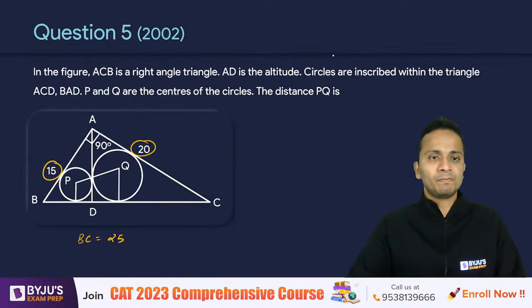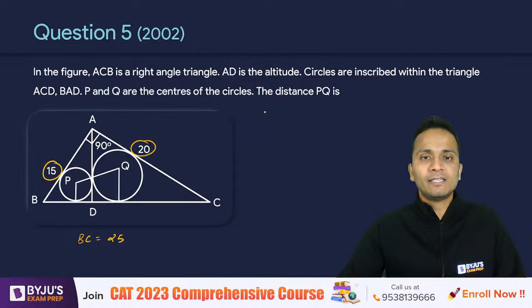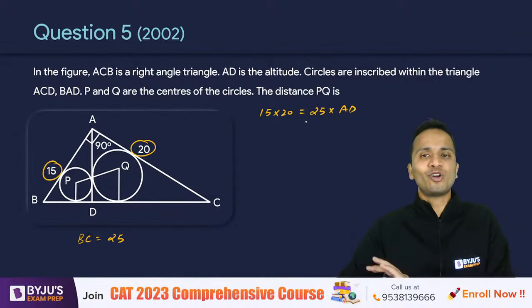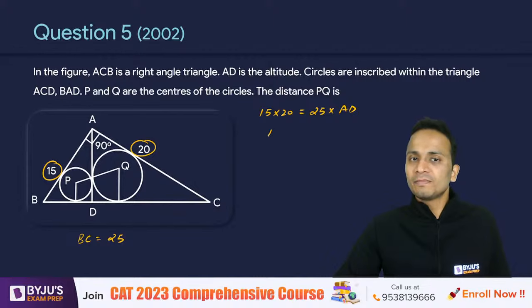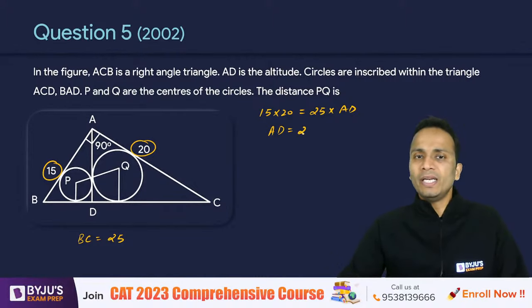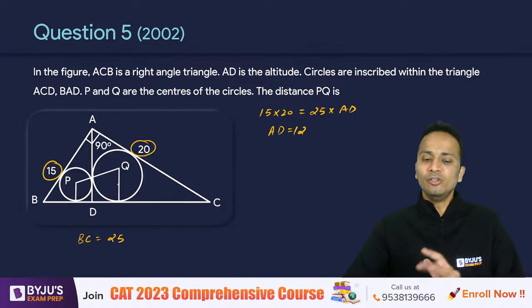This will always happen. So in this case, I can say that 15 multiplied by 20 is equal to 25 multiplied by AD. So from here you can get the value of AD. AD का value पता लग जाएगा. So AD will come out to be 20, नहीं 12 आ जाएगा. 3 into 4 is 12. So AD का value 12 आ गया.